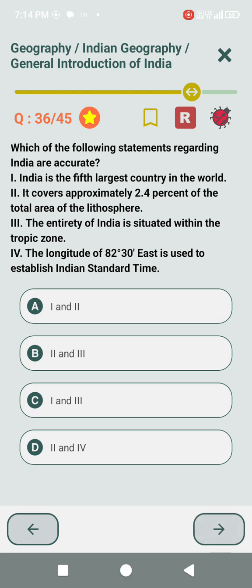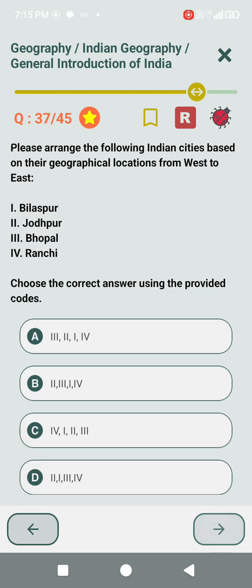Which of the following statements regarding India are accurate? India is the 5th largest country. Second, it covers approximately 2.4% of the total area of the lithosphere. The entirety of India is situated within the Tropic of June. The longitude of 82.5 degree east is used to establish India's standard time. 2 and 4.